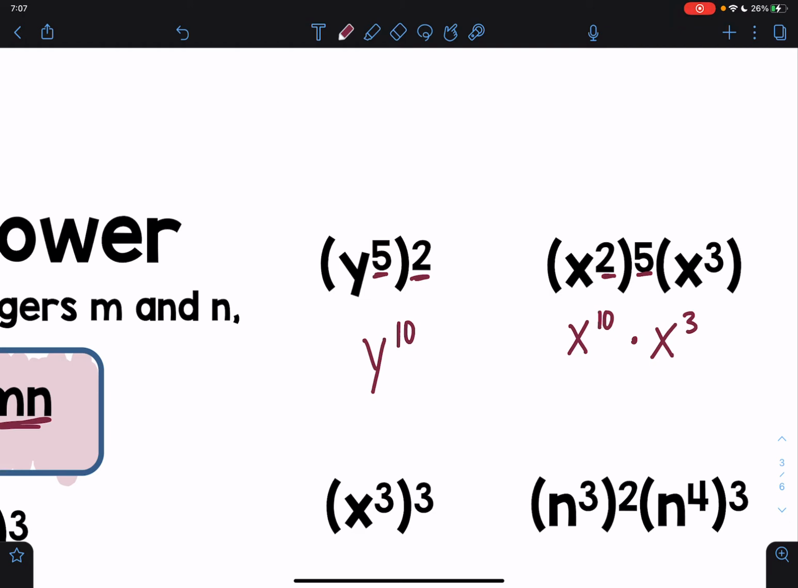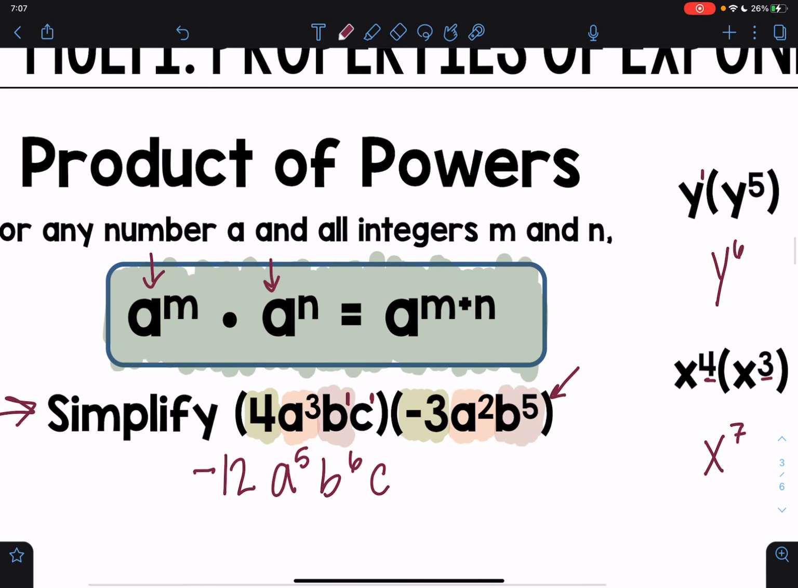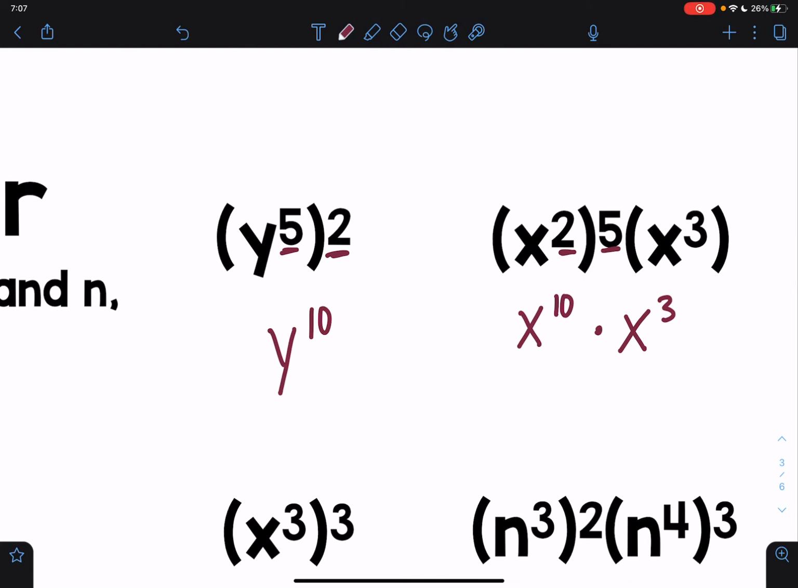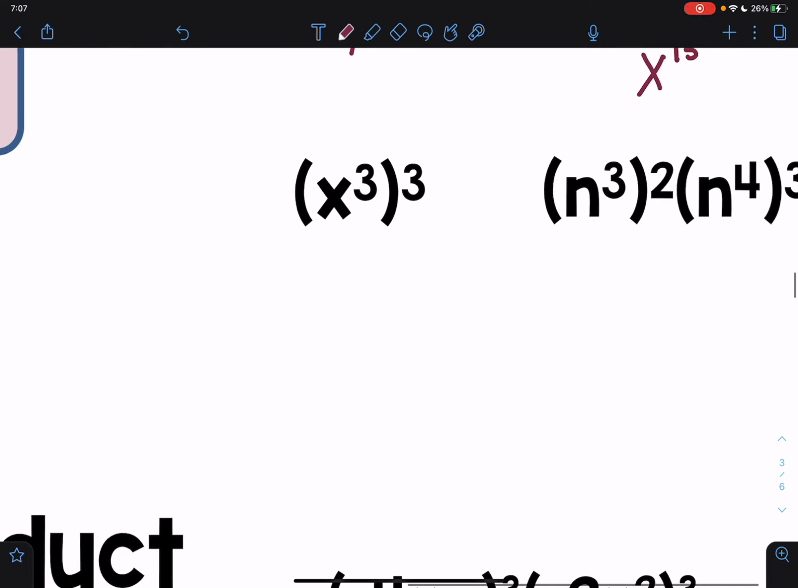This is where I'm no longer going to be multiplying the 10 and 3 together, because this is not a power-to-power situation. This is a product of powers situation. It looks just like this. I'm multiplying them. So now, to simplify, I need to say x to the 10th power times x to the 3rd power is x to the 13th power. I'm adding them together. Then I have x cubed to the 3rd power. Multiply 3 times 3 to give me 9.